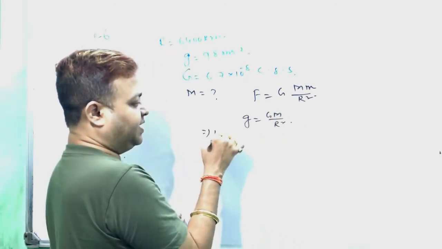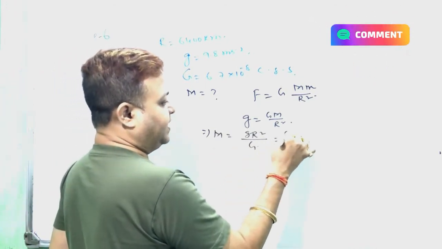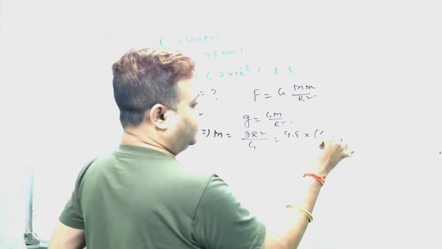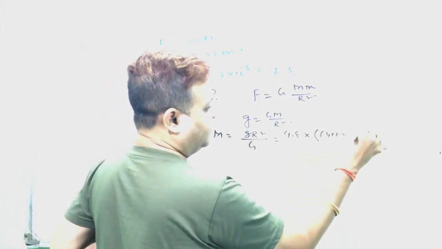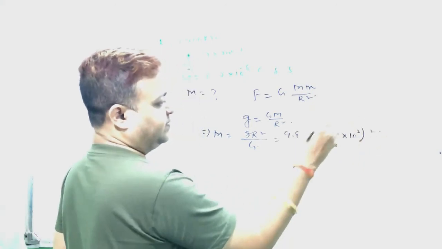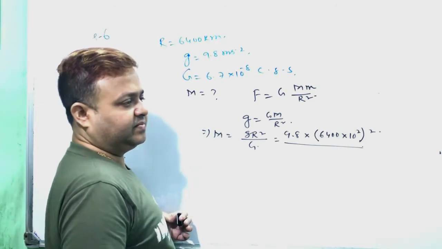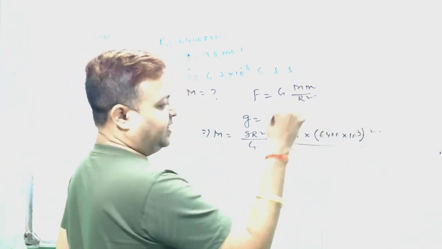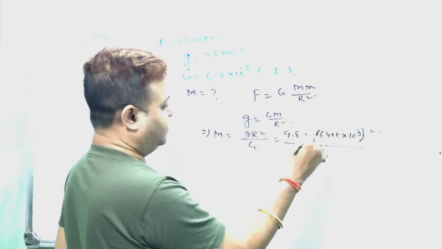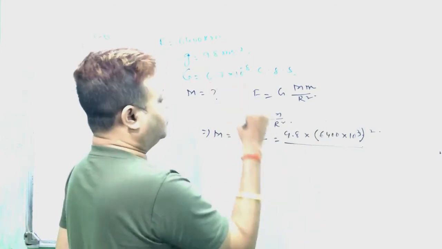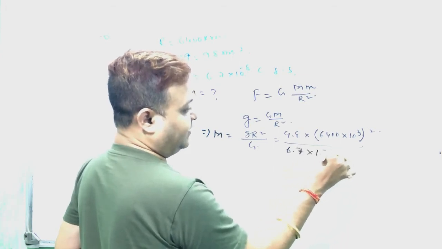Here we can find the mass of the earth as g into r square by G. g means 9.8, radius of the earth 6400 kilometer, changing from kilometer to meter, into the power 3, and radius of the earth is given as 6, r square, and G is 6.7. This is in CGS, 10 to the power minus 7.